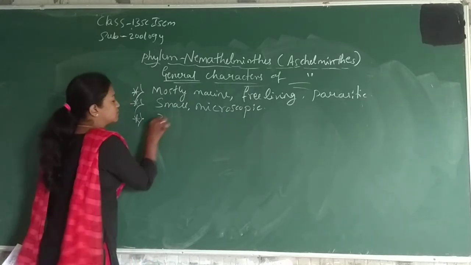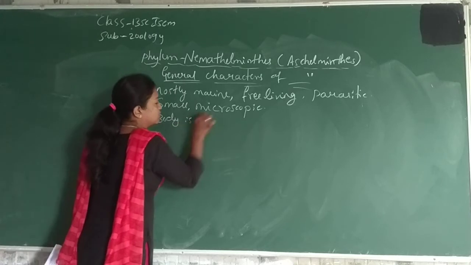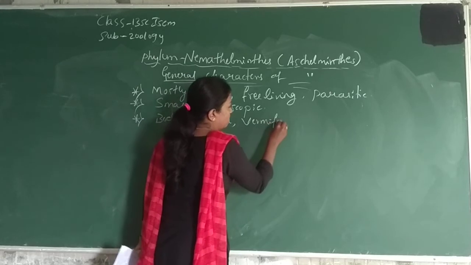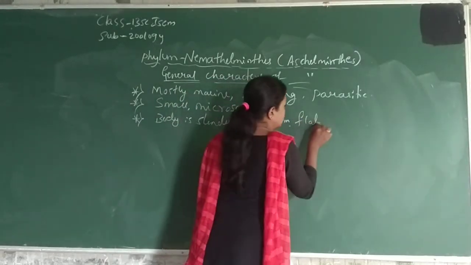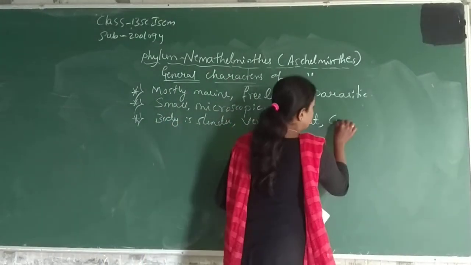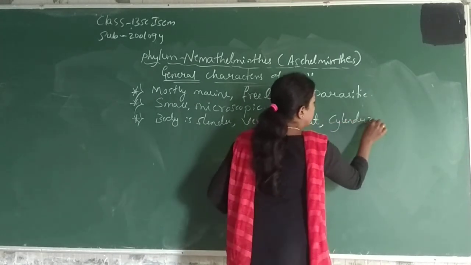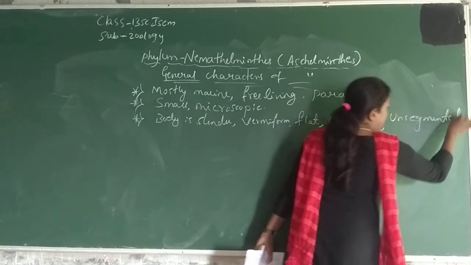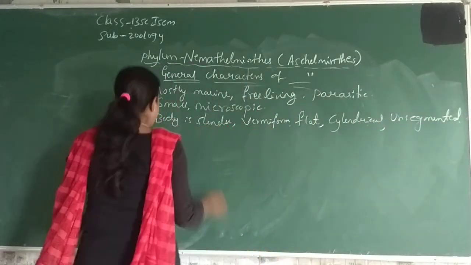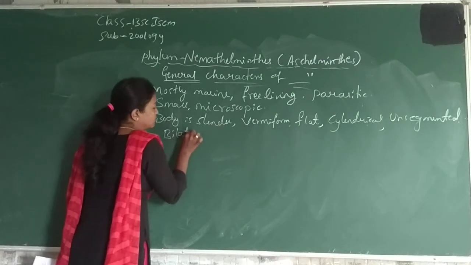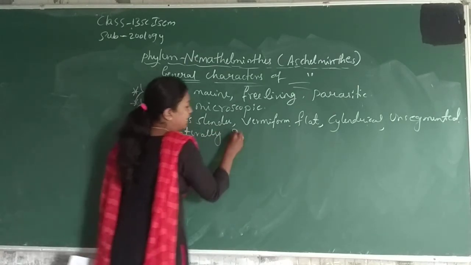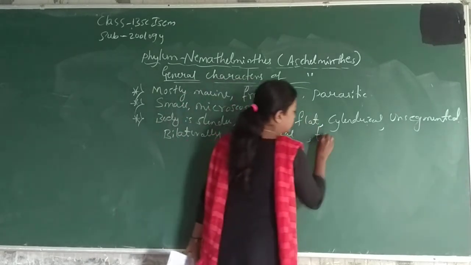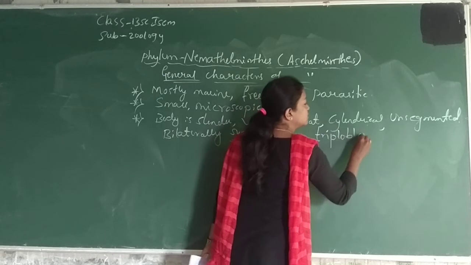And the body is slender or vermiform or flat or cylindrical, unsegmented and bilaterally symmetrical, and these are triploblastic animals.